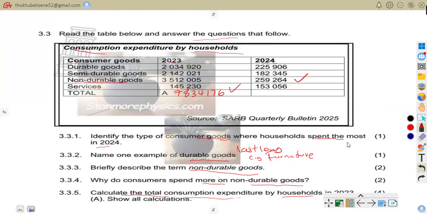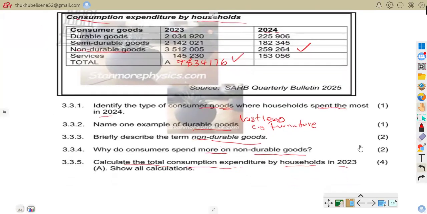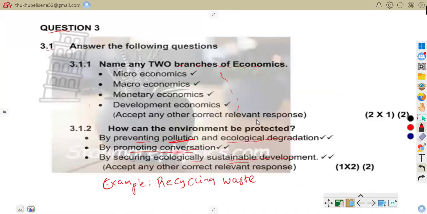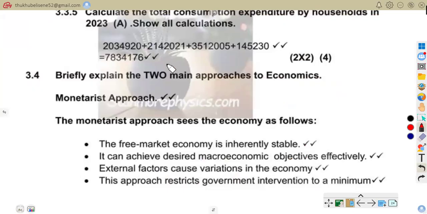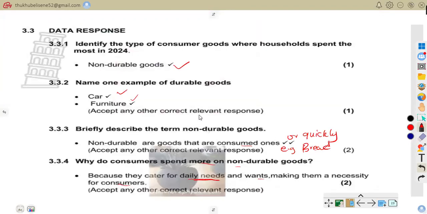So this is our total consumption in 2023. You add all these together to get the total. Even in our answers it is there: 7,834,176. So that is that. Now let us go to 3.4.